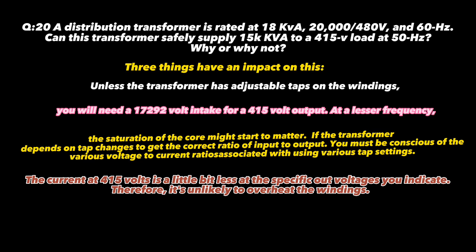The saturation of the core might start to matter if the transformer depends on tap changes to get the correct ratio of input to output. You must be conscious of the various voltage to current ratios associated with various tap settings. The current at 415 volts is a little bit less at the specific output voltages you indicate. Therefore, it is unlikely to overheat the windings.